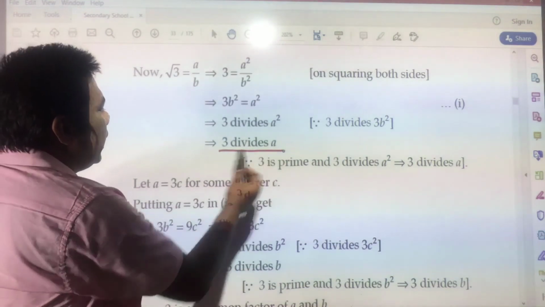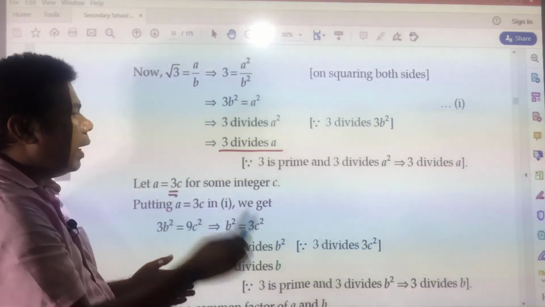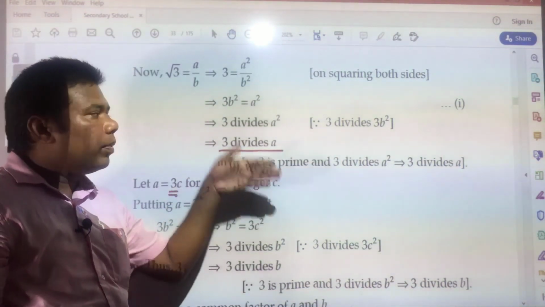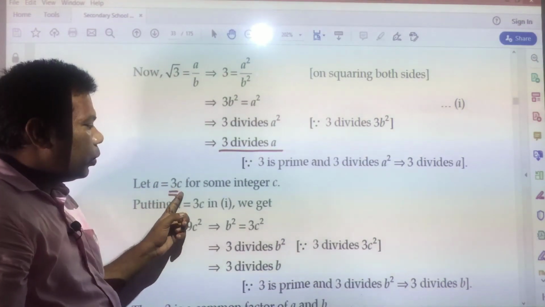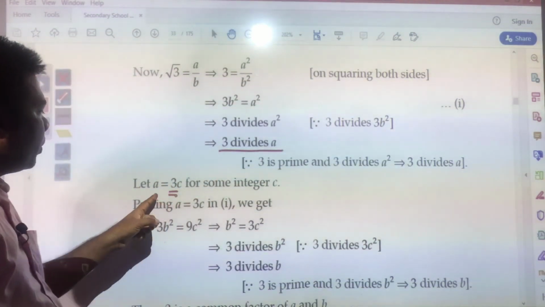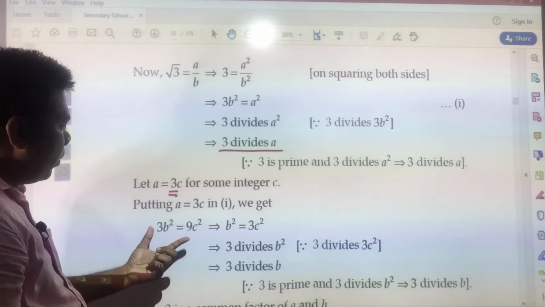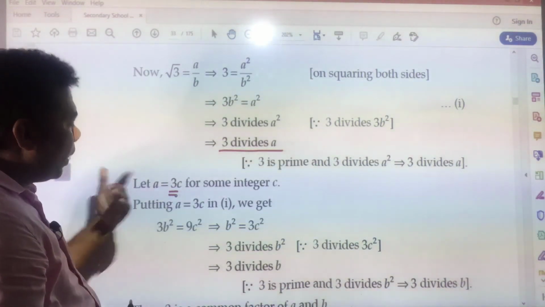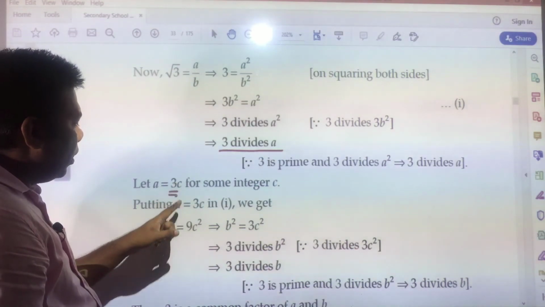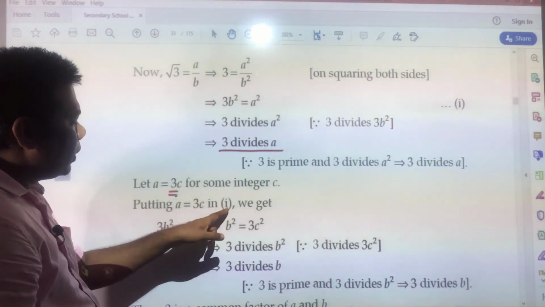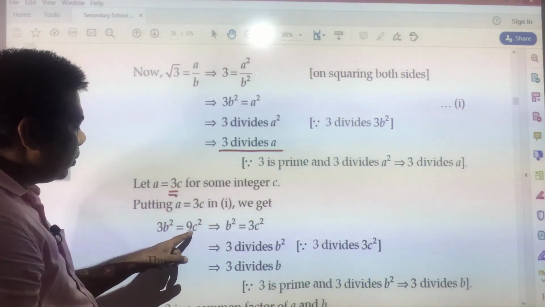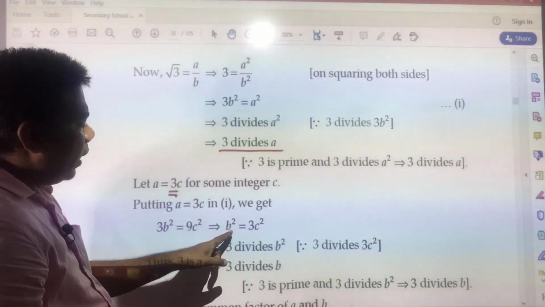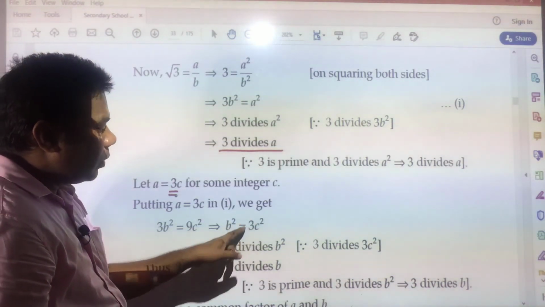Again you suppose a is equal to 3c, as we have supposed in previous question a is equal to 2c. Here you have to suppose a is equal to 3c. By squaring both sides and by putting the value of a is equal to 3c in equation 1, you will get 3b square is equal to 9c square and b square is equal to 3c square you will get.